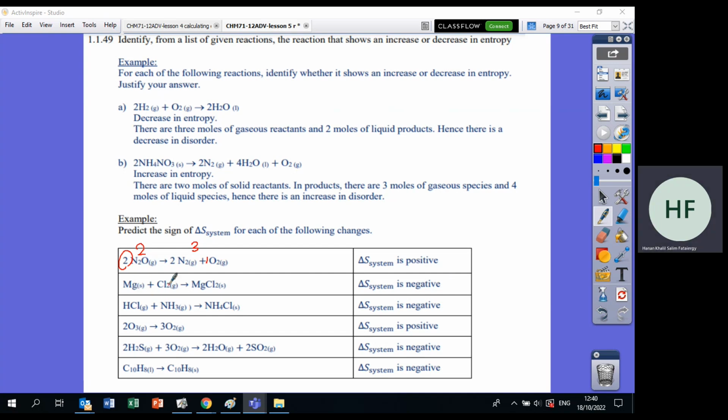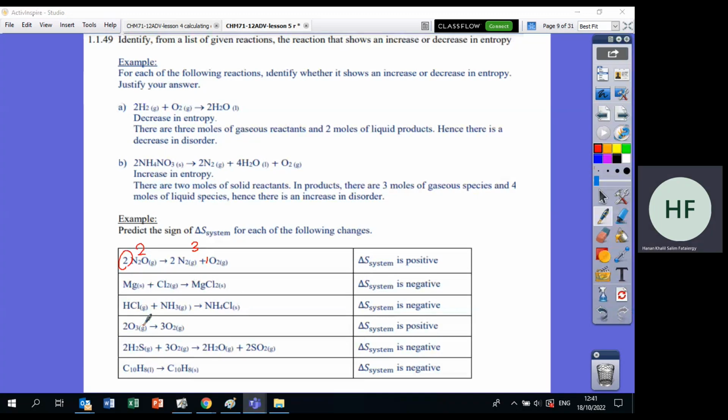Now this one is gas becoming solid. هون عندي gas will make more randomness. If I move this way, less randomness because the solid particles will not move. So delta S will be negative. Okay, now here gas is becoming solid. Where do you think more randomness will occur? طبعا بالgas. So as I go this way, there will be less randomness. Less يعني delta S is negative.